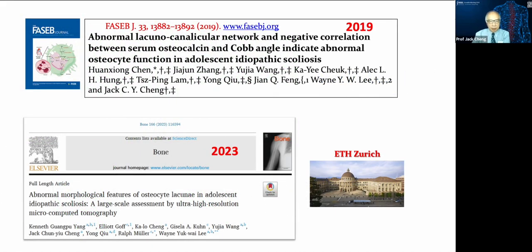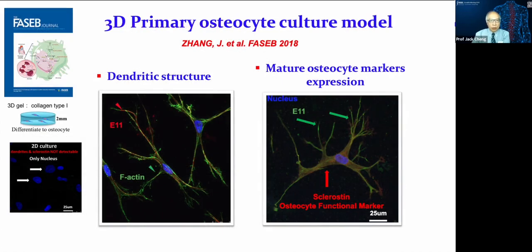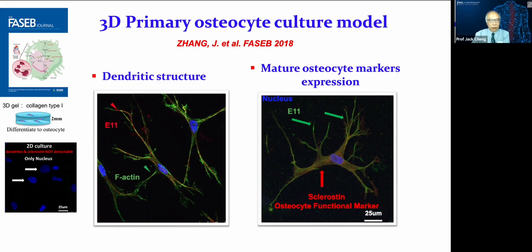One of the latest publications this year shows the abnormal morphological picture using a large-scale assessment of over 300,000 osteocyte lacunae. We also showed that we are able to culture the osteocyte from the patient using a 3D primary osteocyte culture, which allows us to see the dendritic structures and also the mature molecular expressions. That opens up many new areas of research.